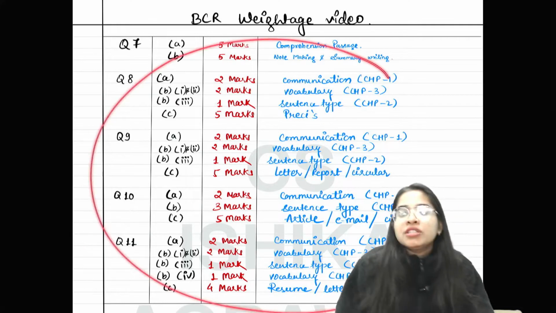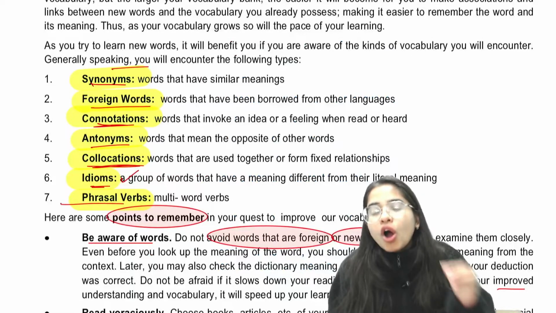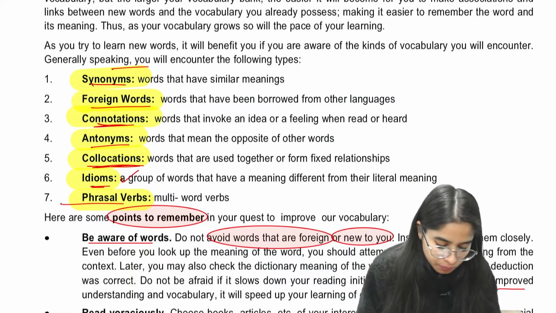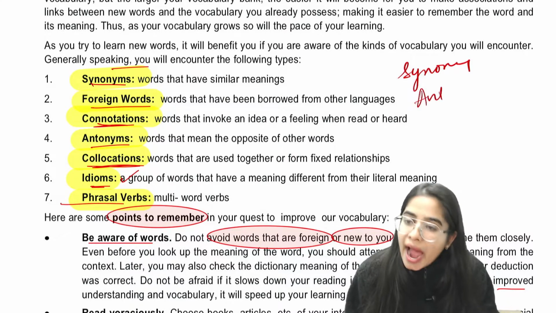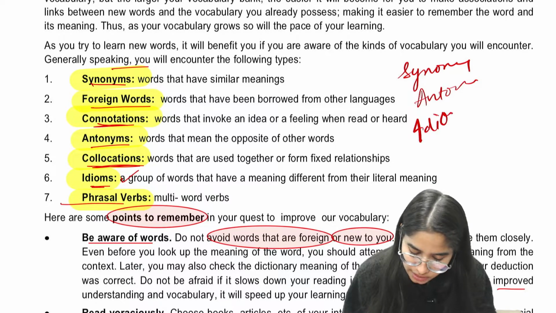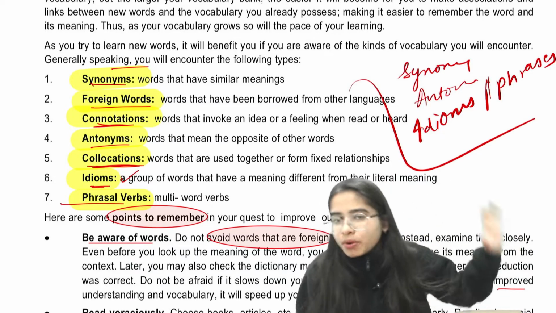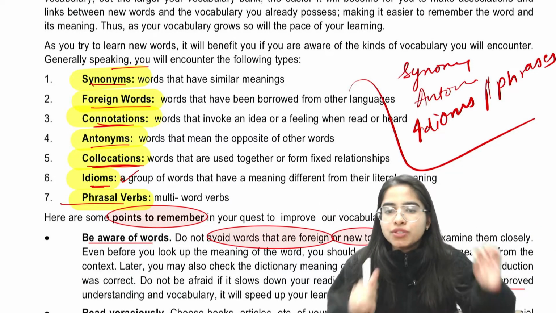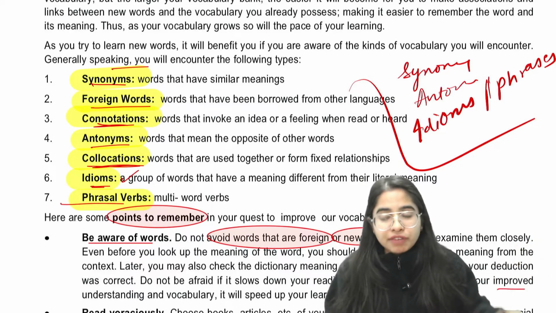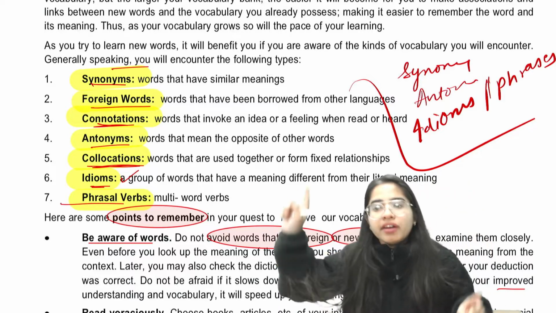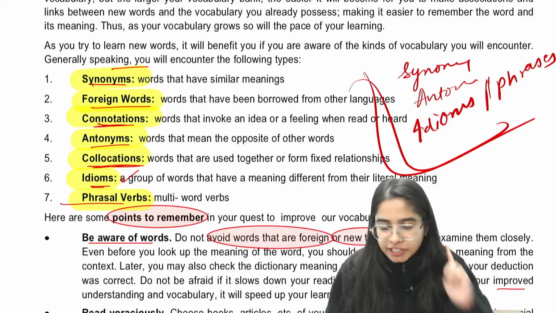Now if you see the past 3 to 4 examination paper patterns, mostly what is asked from this particular chapter, ICAI asks questions from synonyms, antonyms, and idioms and phrases. If you skip the rest of the things, it will be perfectly fine. If you skip the foreign words, connotations, collocations, root words, etc., it will be perfectly fine. But you have to prepare synonym, antonym, idioms, and phrases. And these are not very technical. You can definitely do this.